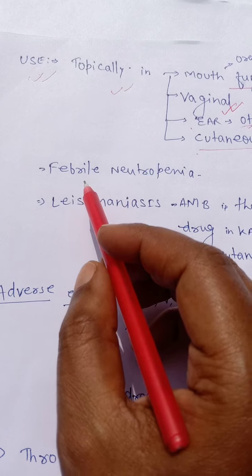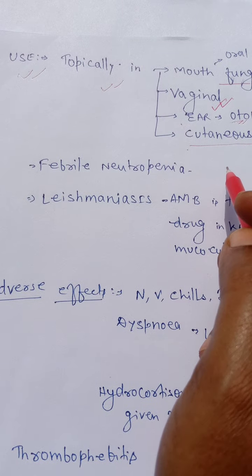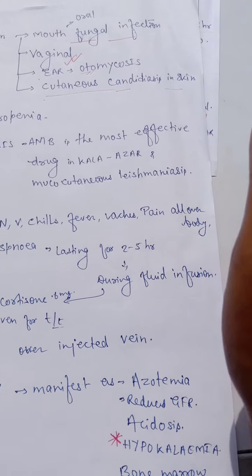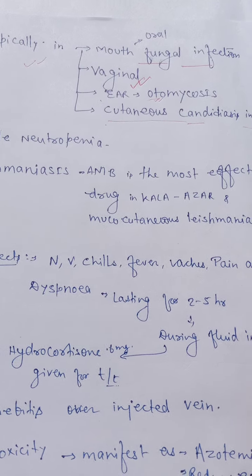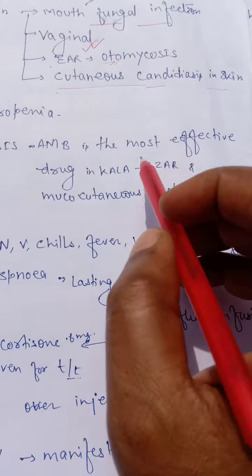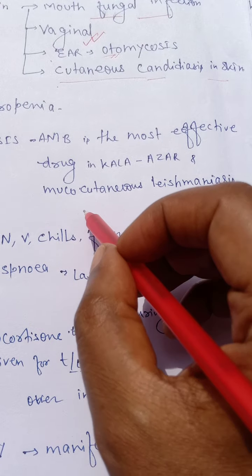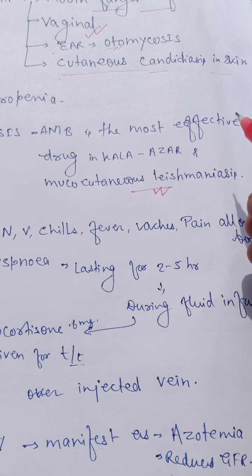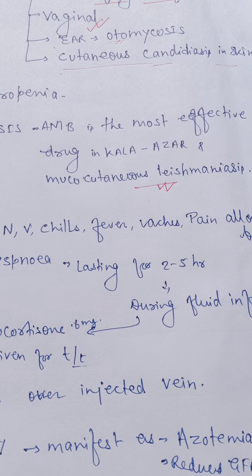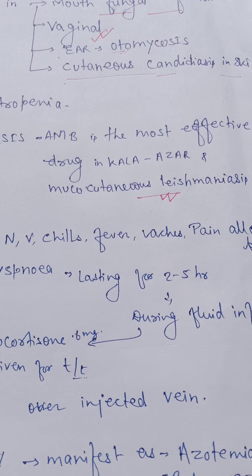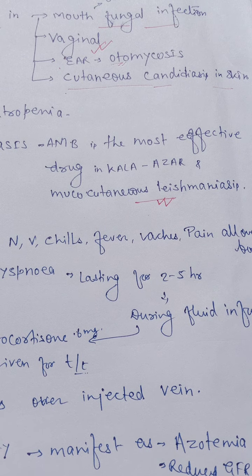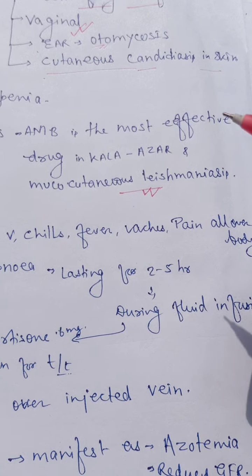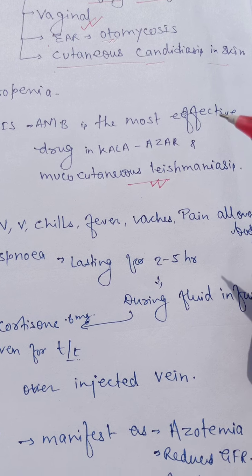Amphotericin B is also used in febrile neutropenia and in leishmaniasis. Leishmania donovani causes kala azar, and amphotericin B is the most effective drug in kala azar and in mucocutaneous leishmaniasis. Mucocutaneous leishmaniasis mostly occurs in Afghanistan, but kala azar most commonly occurs in Bihar, in the north Bihar zone.